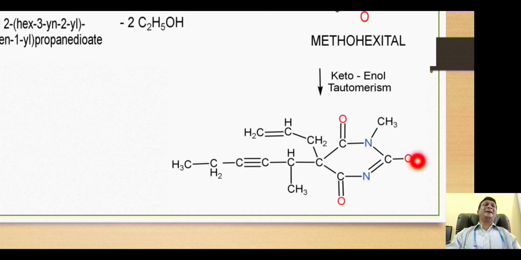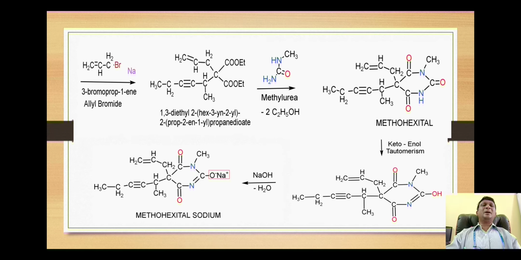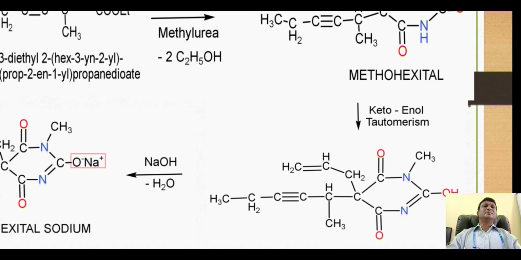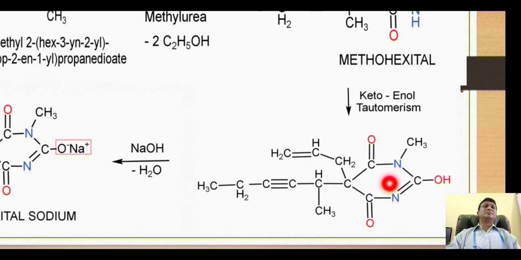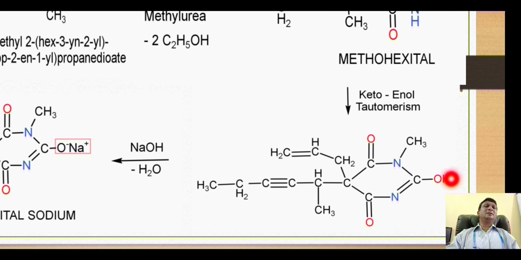So by generation of this hydroxy group, this compound will become acidic in nature, because the alcohols are acidic in nature, and though it is acid, this compound then is reacted with a base, that is sodium hydroxide. So the hydrogen of the acid, that means this hydrogen, and the hydroxyl group of NaOH make up the water molecule.